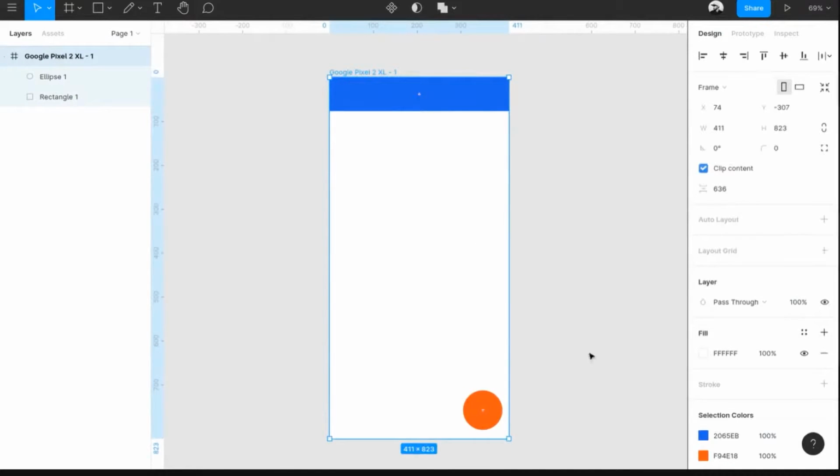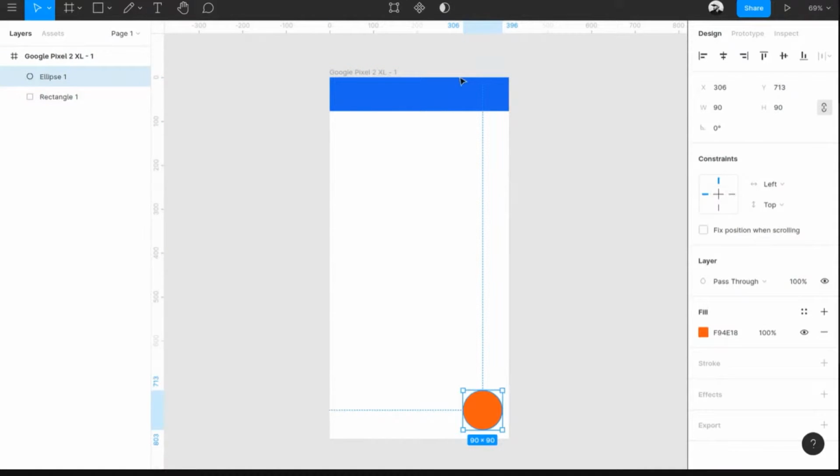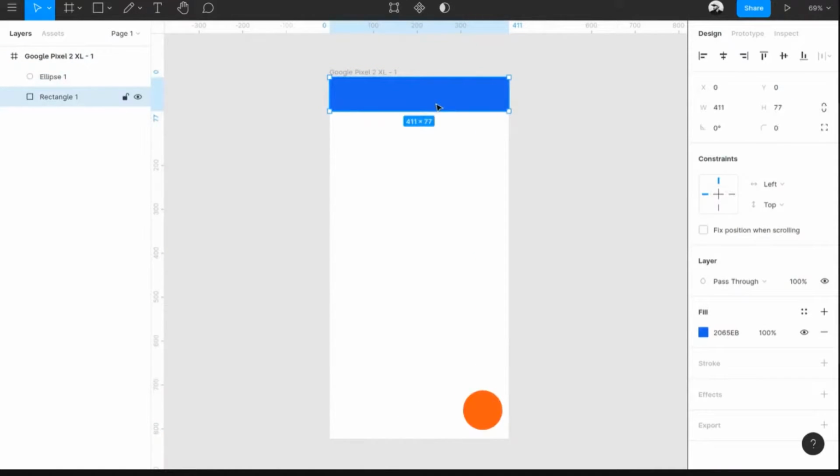So now you have set the constraints, right? This circle has a constraint to the left and the top. This thing actually has a constraint to the top and the left too. You won't see it, but if you go here, you can see the top and the left part is actually highlighted. This is the horizontal constraint and this is the vertical constraint. You can see where it is actually constrained to.